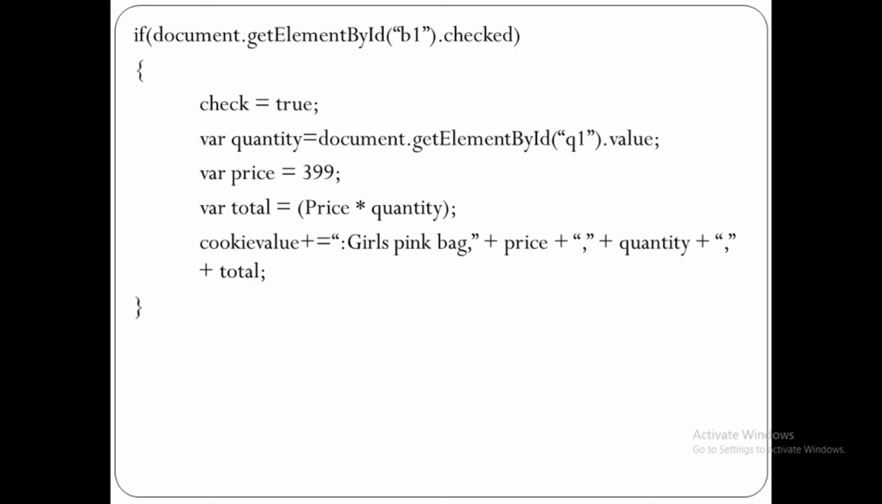So if first school bag is selected, then it will store all this detail of particular bag inside cookie value variable. Same code we need to write for another bag also. So for each and every product we need to write such JavaScript code.